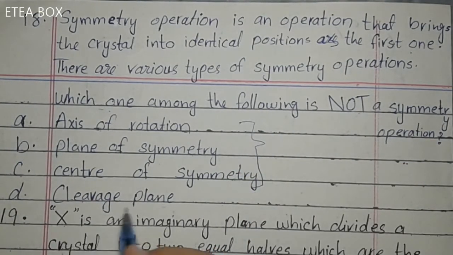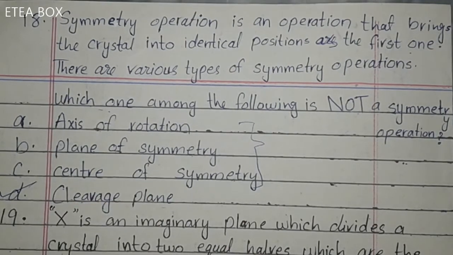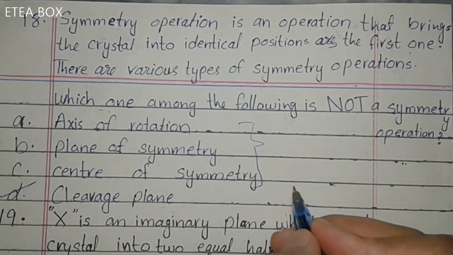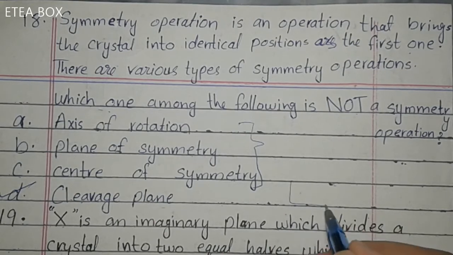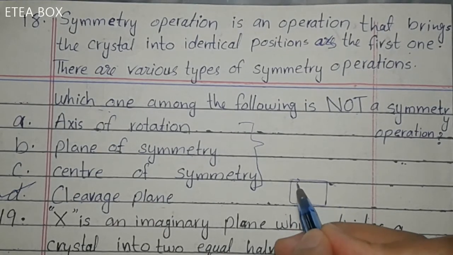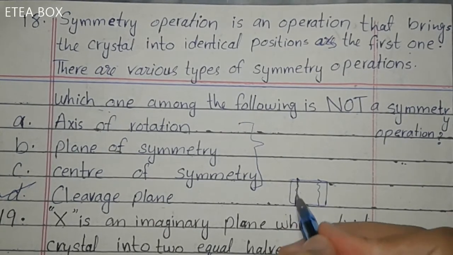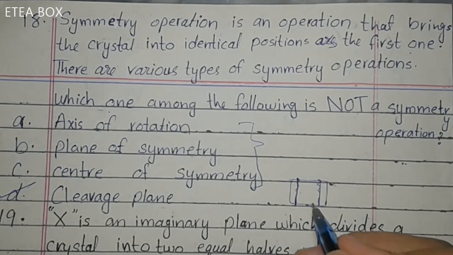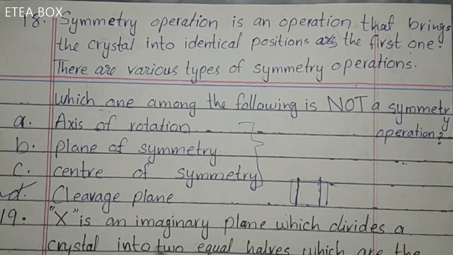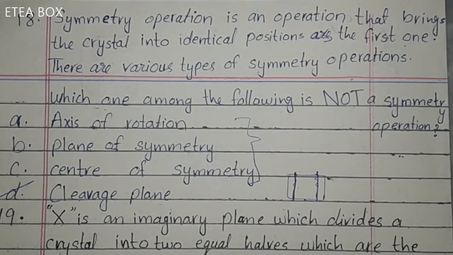So here cleavage plane is not a symmetry operation, because a cleavage plane can be present anywhere in a crystal, it may be here or here, so it does not represent the symmetry of a crystal. It's just a cleavage. When we apply force on this crystal, it will break here and here. So the cleavage plane is not a symmetry operation.